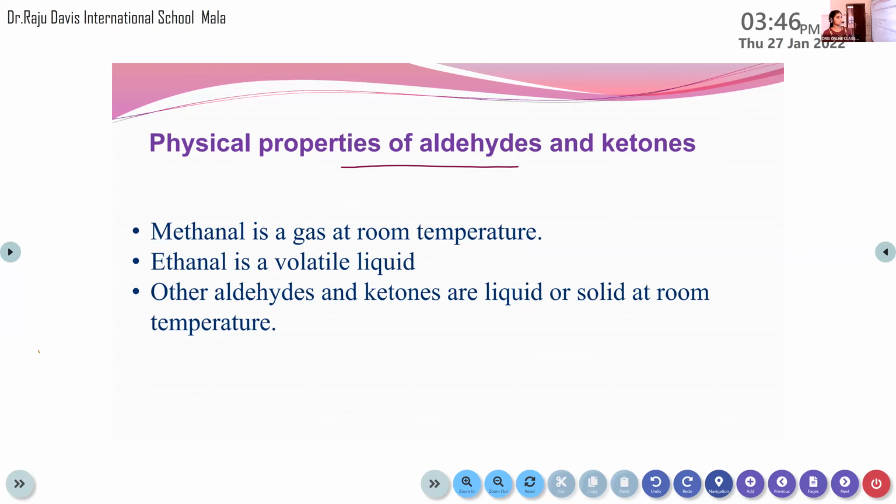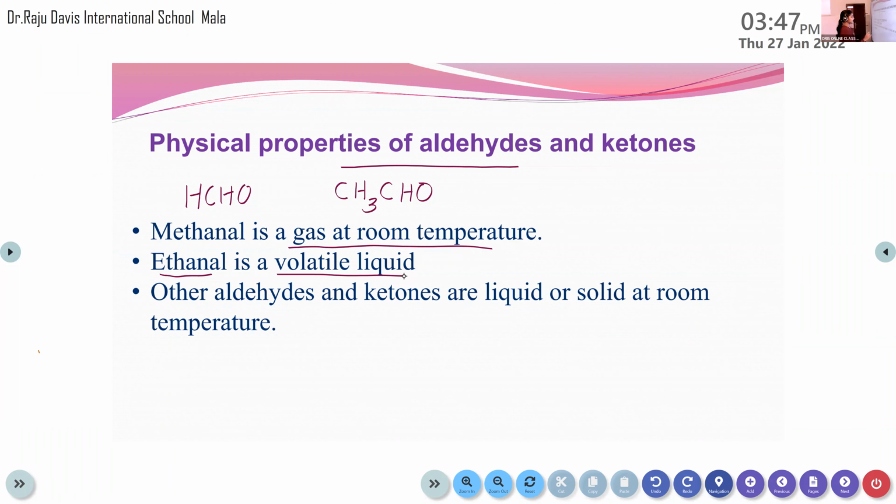So, physical properties of aldehydes and ketones. Among these different aldehydes, the first member is methanal, its chemical formula HCHO. This methanal is a gas at room temperature, compared to other aldehydes. And ethanal, the second one, that is CH3CHO, is a volatile liquid. Volatile liquid means easily converted into the form of vapors.